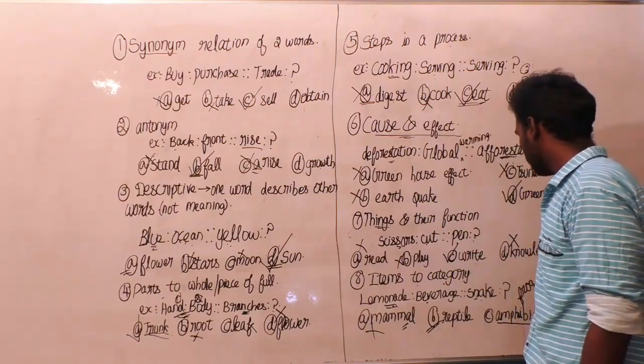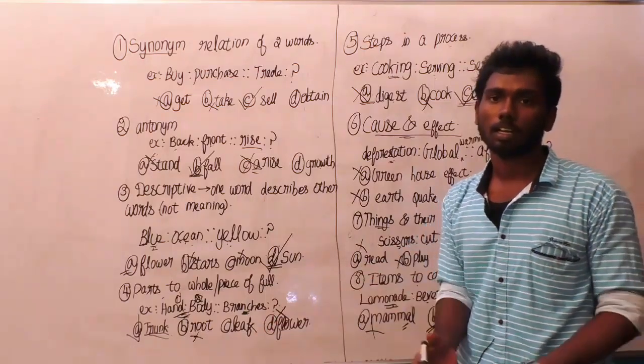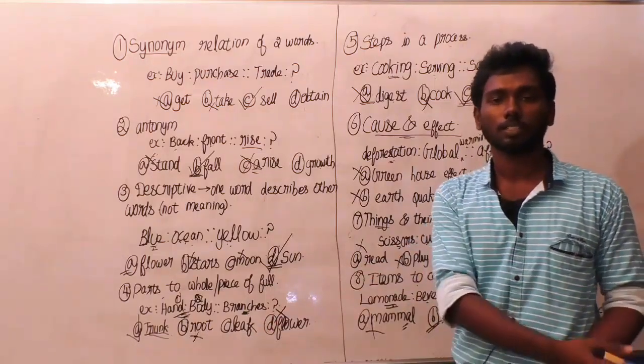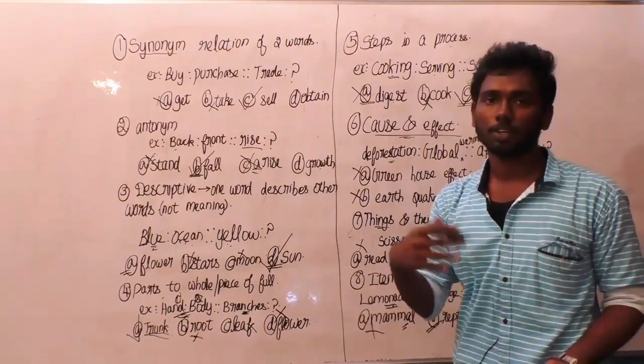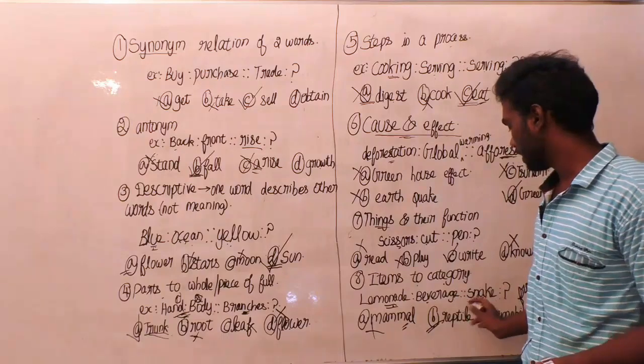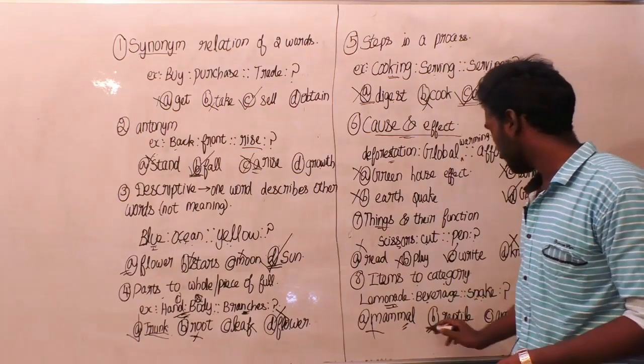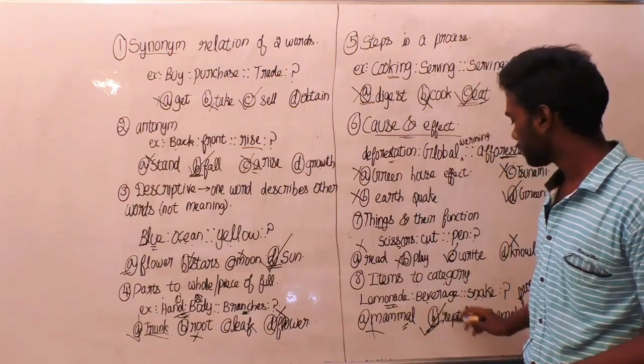You can say snake is also an amphibian because most of the snakes live in the water and also live on the land. But it is a universal fact that snake is a reptile, so you can't change that. Obviously, snake must be a reptile. And the final option is also, snake is not an insect. So the correct answer is snake is to reptile.